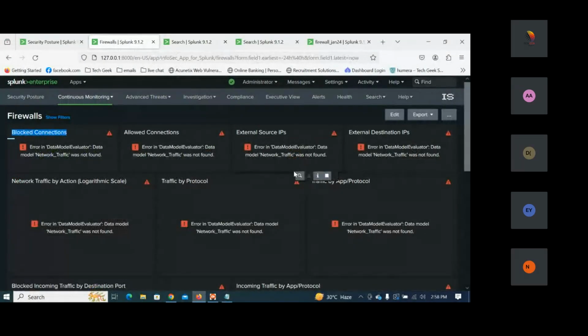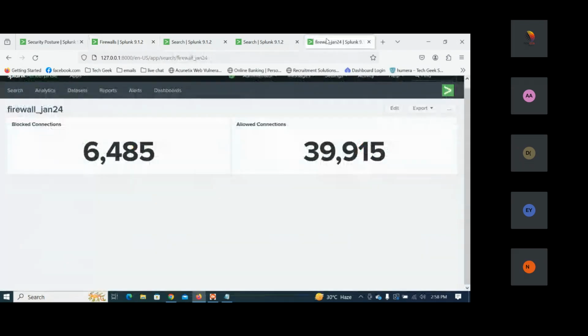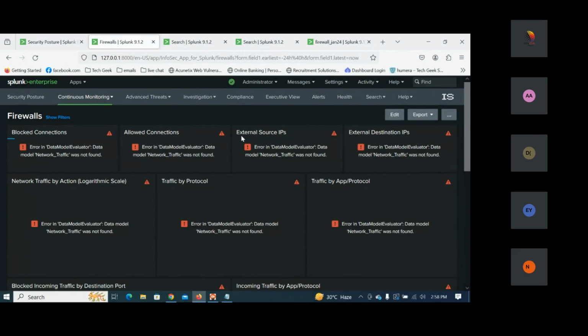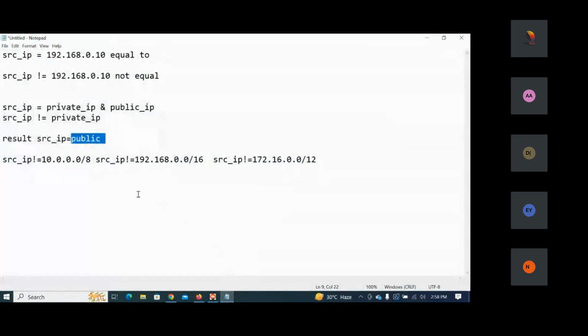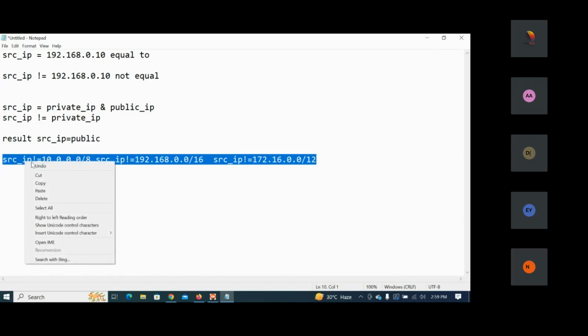So here we can see the external source IP. What does external mean? Whenever the requirement is about the external source IP, it means a public IP address. External means public IP address. So we are going to use the same concept here.